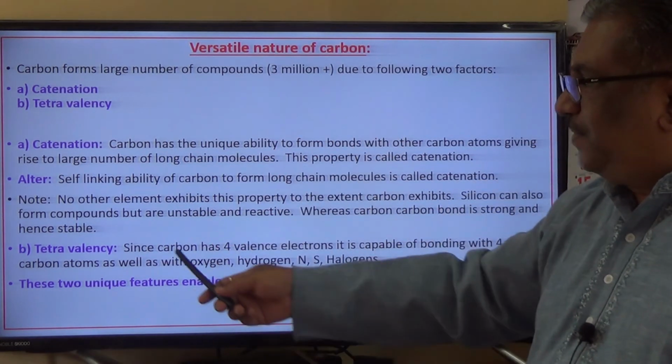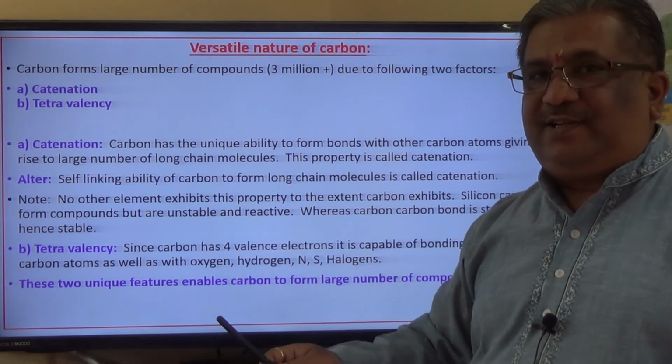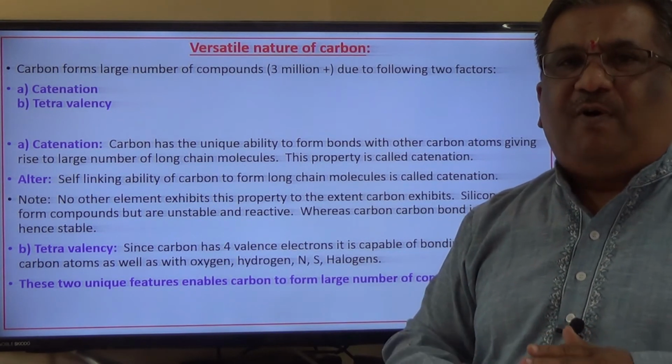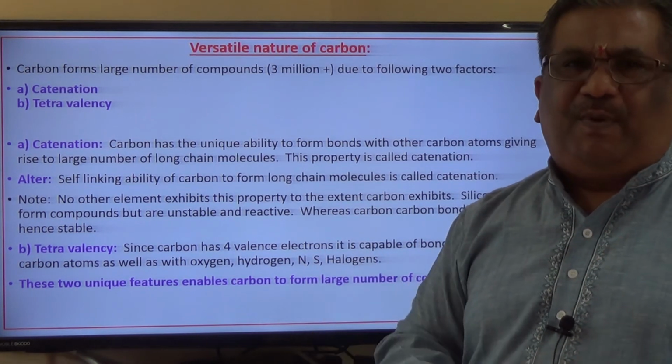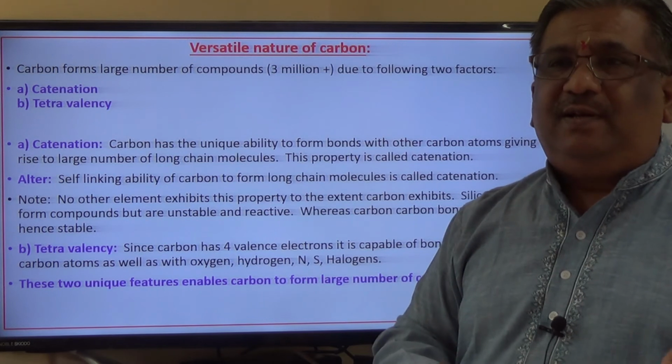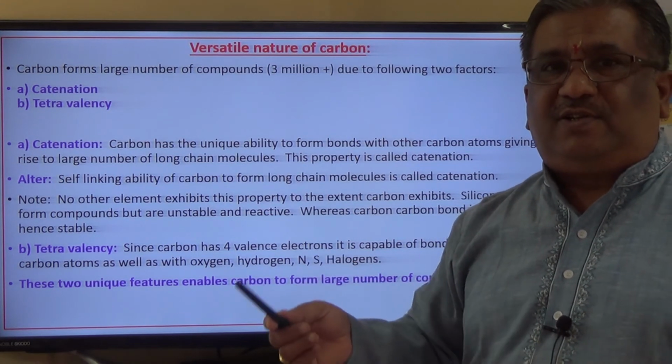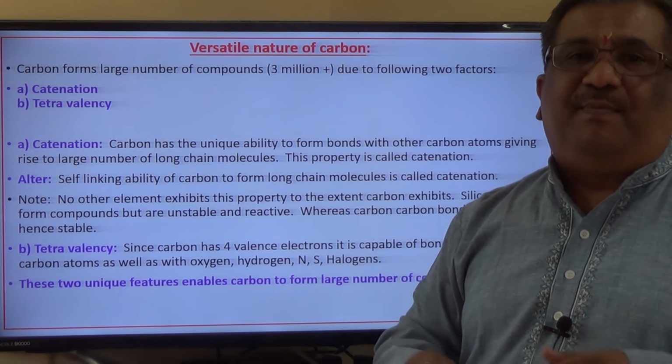And therefore, because of the tetravalency and catenation, carbon is able to form a large number of different types of compounds. And you can imagine, already scientists have identified the structure of more than 3 billion compounds.